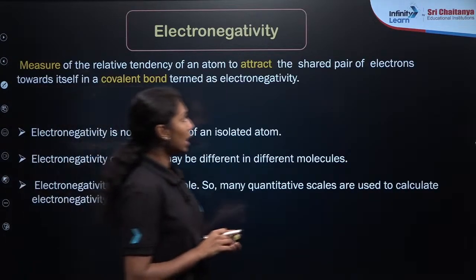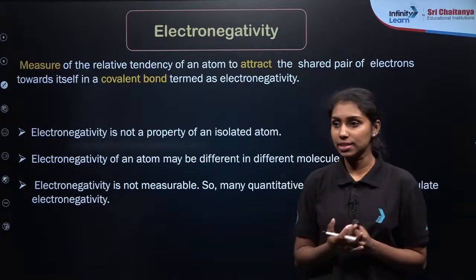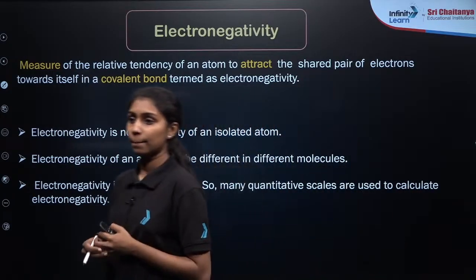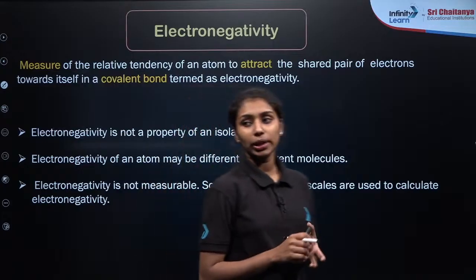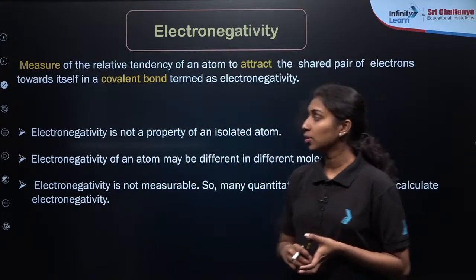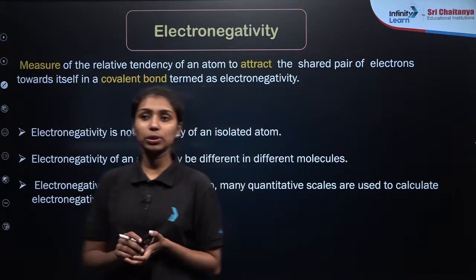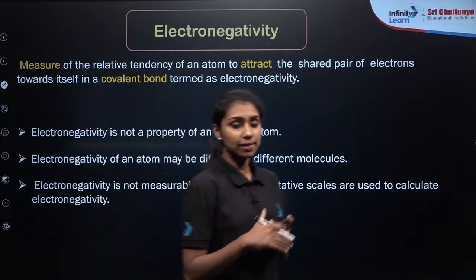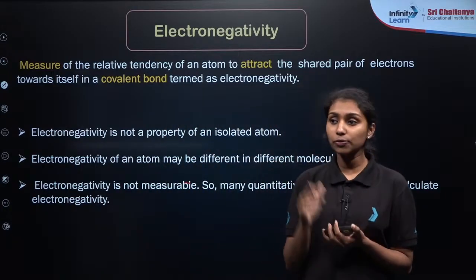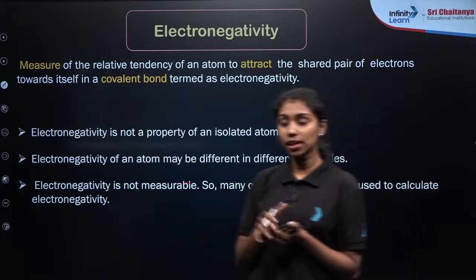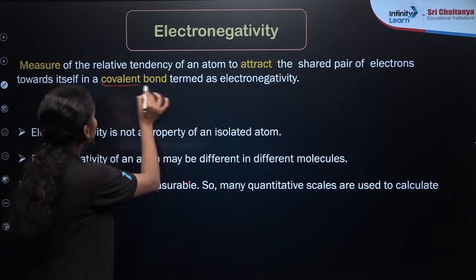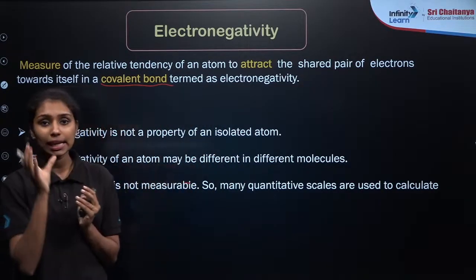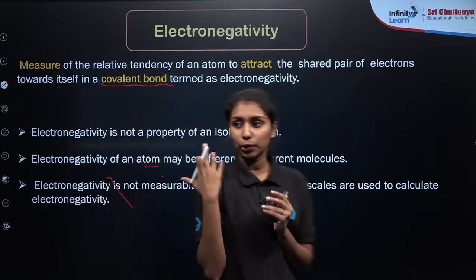Now we are moving to our last property, that is electronegativity. So what do you mean by electronegativity? As we already know, there are different bonds, right? Ionic bonds as well as covalent bonds. Covalent bonds are formed by the sharing of electrons. So if you take any covalently bonded compound, there will be a difference in their electronegativity.